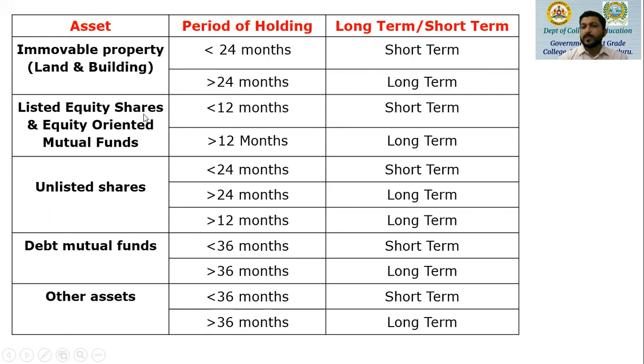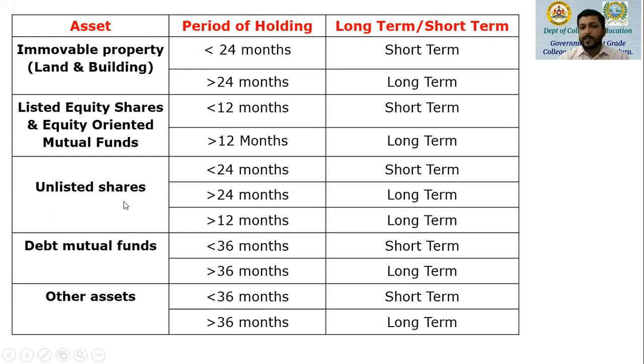Listed equity shares. Listed means listed in any stock market. And equity-oriented mutual funds. If the period of holding is less than 12 months, then such an asset is a short-term capital asset. If the same listed equity shares or equity-oriented mutual funds are held for more than 12 months, then automatically it will become a long-term capital asset.